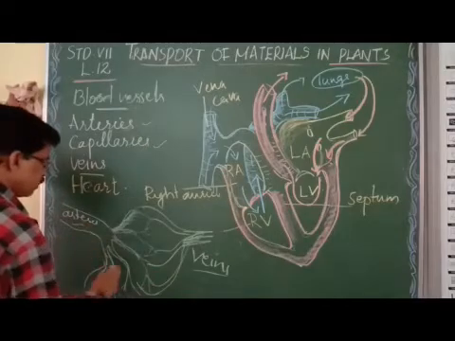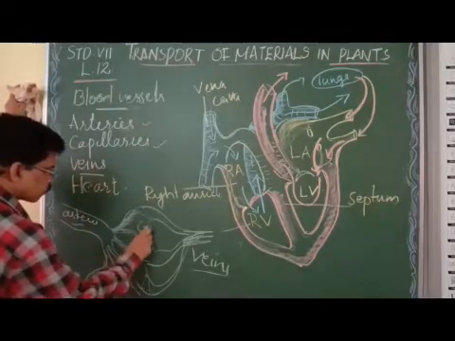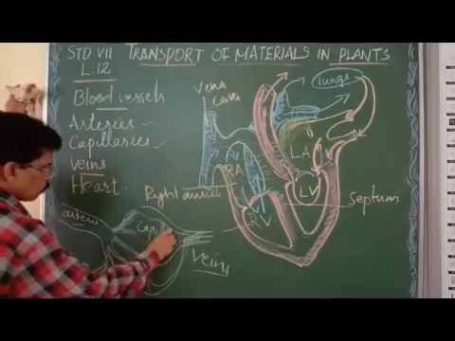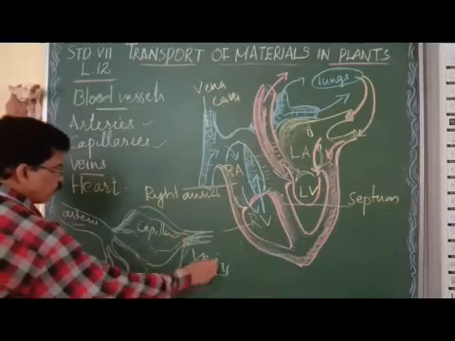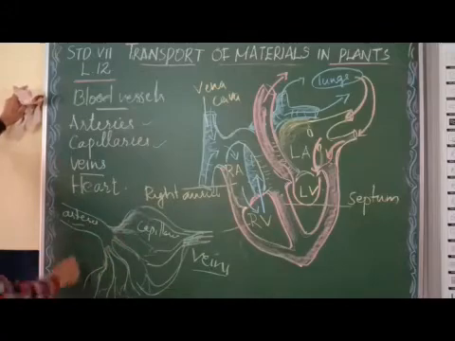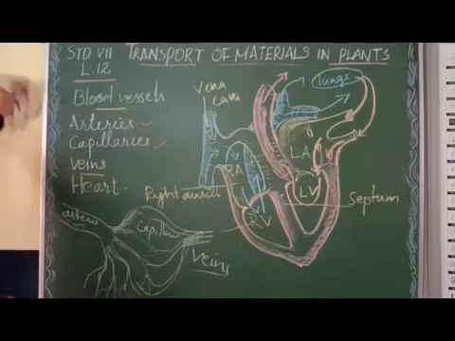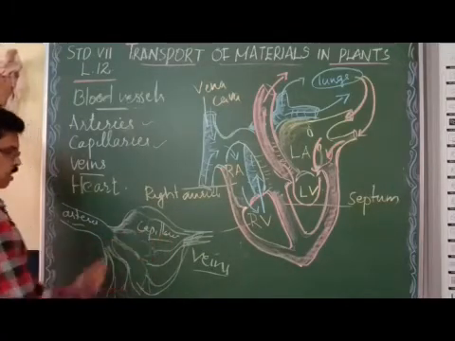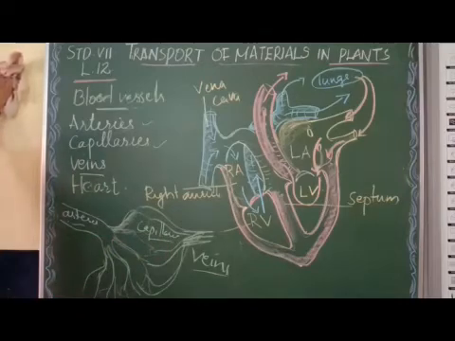Okay, the arteries divide into capillaries. Now capillaries join to form veins. So arteries divide into smaller arteries, then into very fine hair-like capillaries. Now the capillaries join together to form veins.